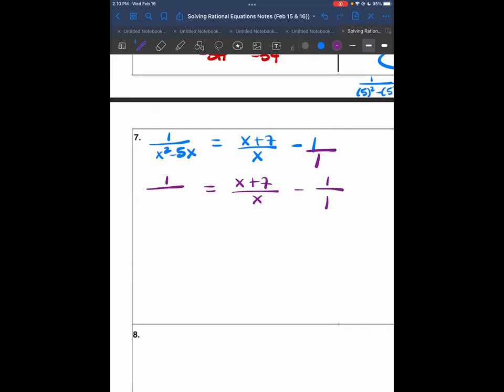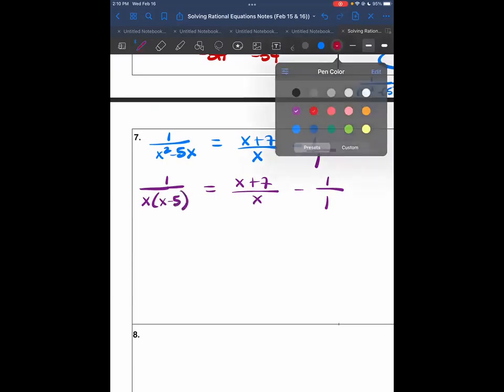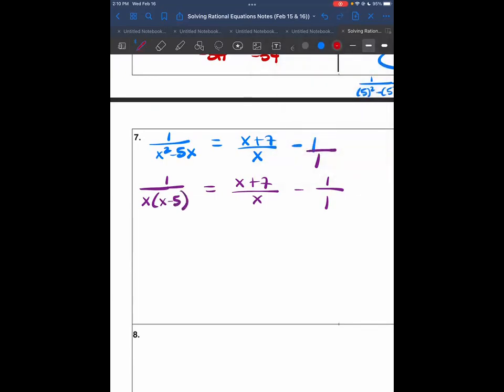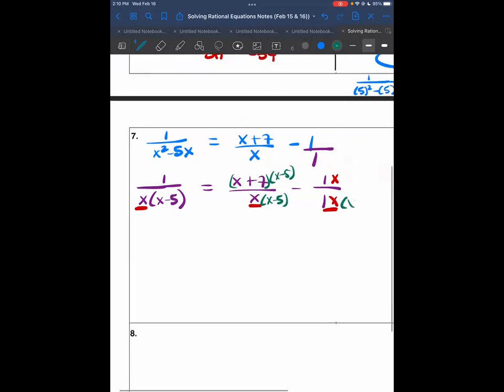We can factor x squared minus 5x by GCF, which is x, and x minus 5. The reason why we factor is so that you can see it broken down and you can see what's missing from other pieces. So right now we share the x in the first 2, which means we need it in the third one. So now all 3 have it. And then we also need the x minus 5 in this one, and the x minus 5 in the last one. So now they are the same denominators.